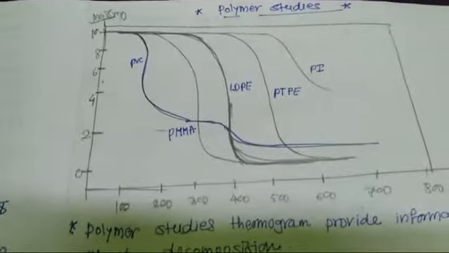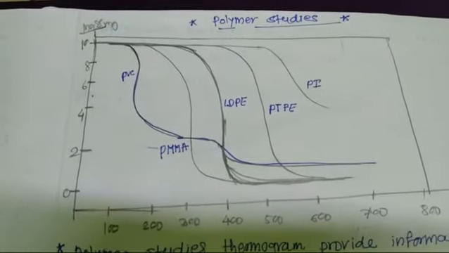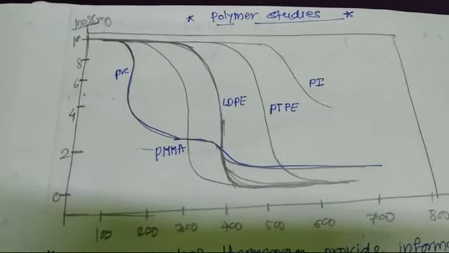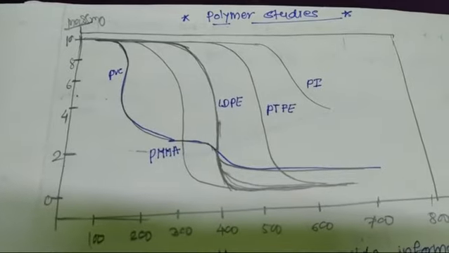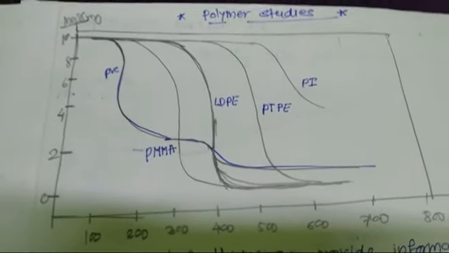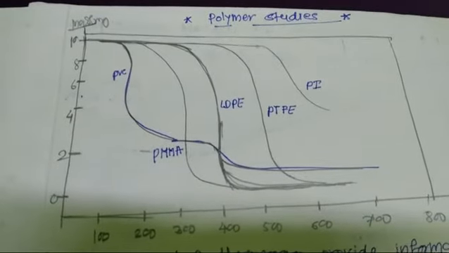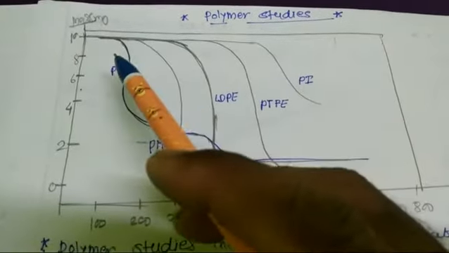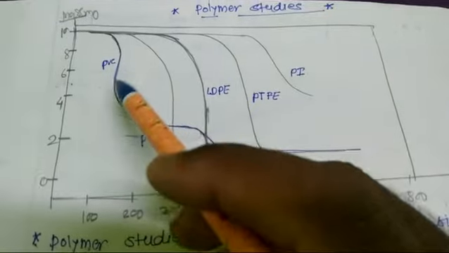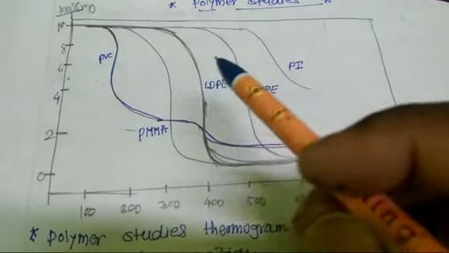Next application of thermogravimetric analysis is in polymer studies. Different polymers show different decomposition curves. From the different decomposition curves, we identify the polymer. Here it has shown the PVC polymer curve.